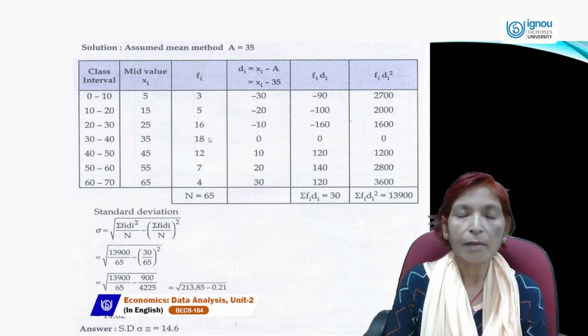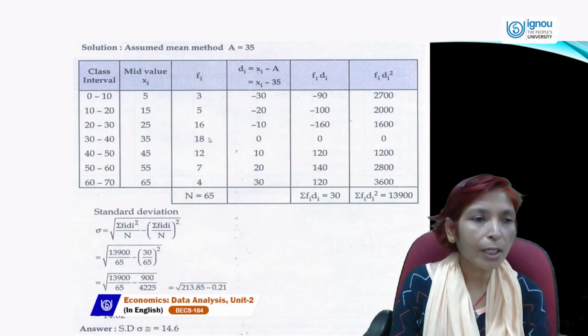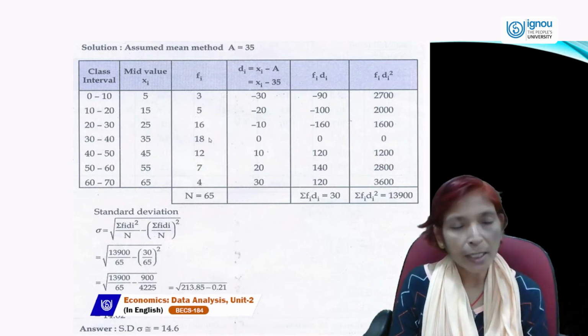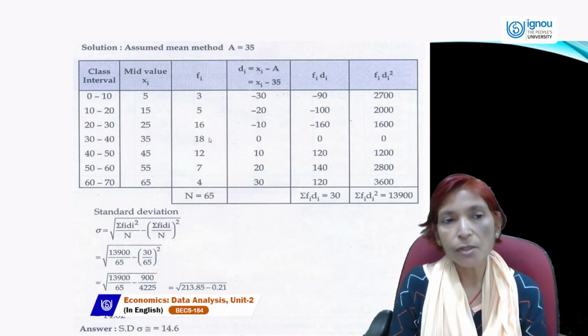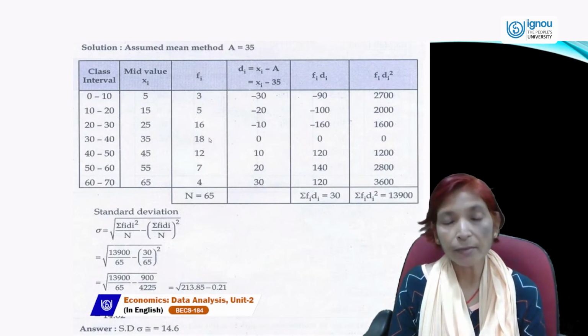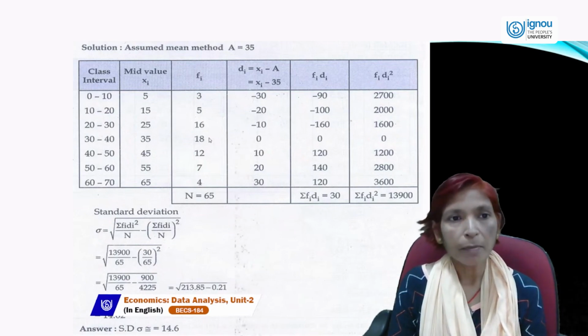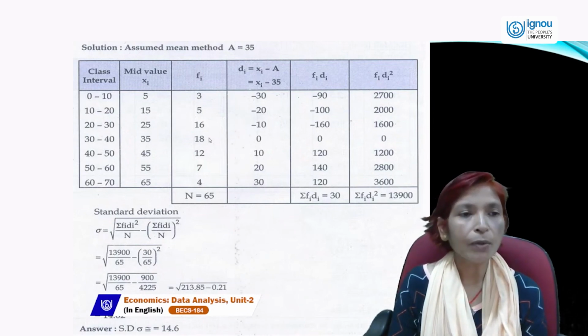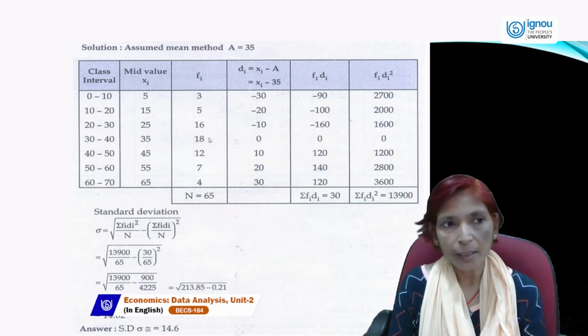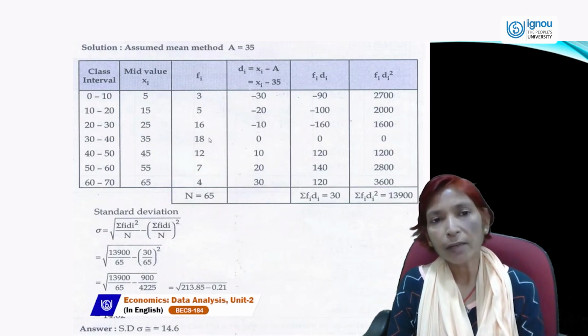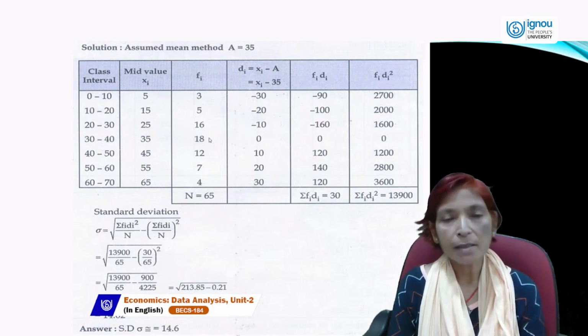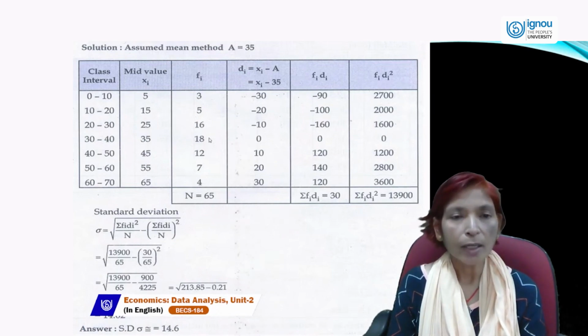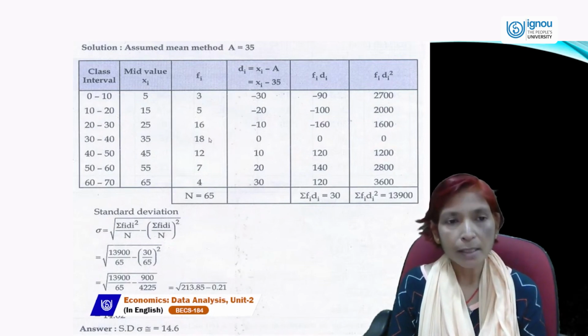We can take the value of the assumed mean from among the mid values. Here we can assume the mid value 35. This 35 is called the assumed mean. If we take deviation from this assumed mean, all the mid values are subtracted from 35: 5 minus 35 is minus 30, 15 minus 35 is minus 20, 25 minus 35 is minus 10, then 35 minus 35 is 0, then plus 10, 20, and 30.